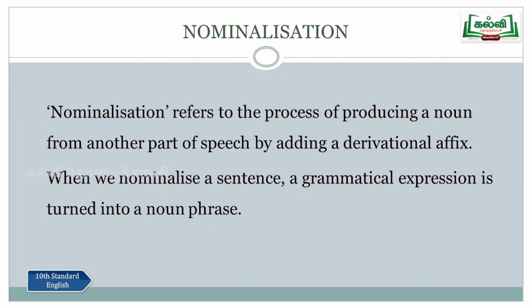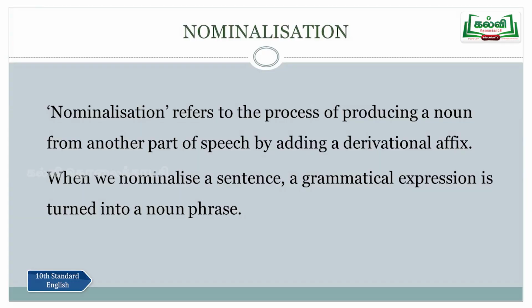Nominalization is the process of producing a noun from another part of speech. How do you get the noun form? Sometimes we add a derivational affix and get it. Sometimes we add prefixes or sometimes we add suffixes. We get some derivatives and from that we get a noun form. When we nominalize a sentence, what is happening? The grammatical expression, whether it acts as a verb or acts as an adjective, is transformed into a noun phrase. And I gave you some examples like admire, admiration, fail, failure, and they may ask you to change the words into their noun forms.